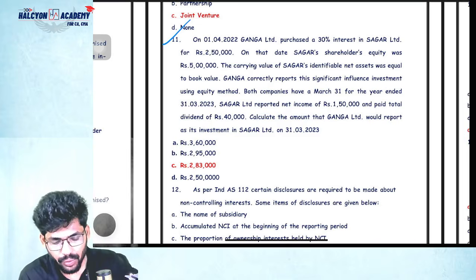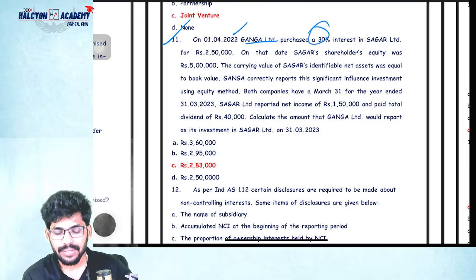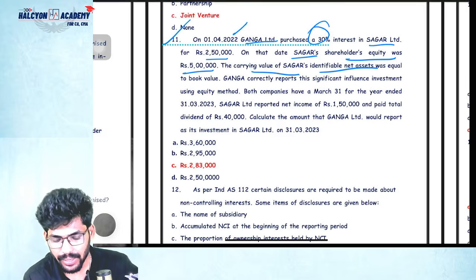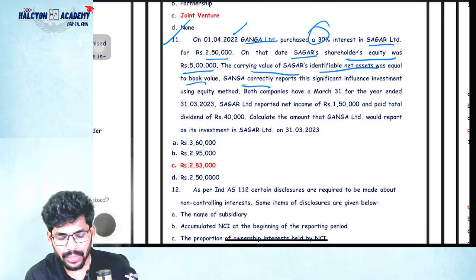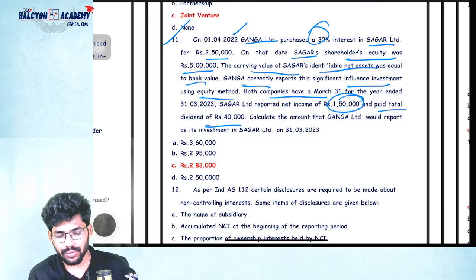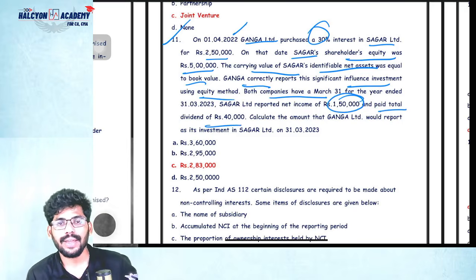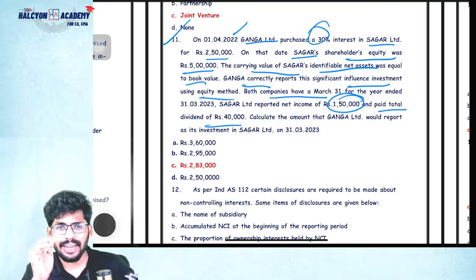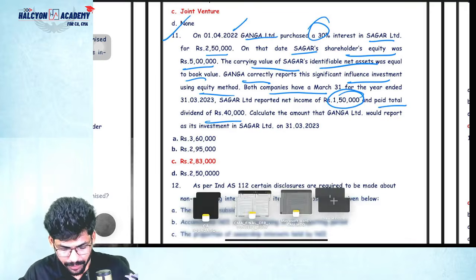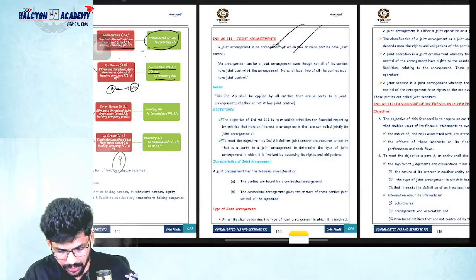Okay. On 1/4/2022, Ganga Limited purchased a 30% interest in Sagar Limited for 2,50,000. On that date, Sagar's shareholders' equity was 5 lakhs. The carrying amount of Sagar's identifiable net assets was equal to book value. Ganga correctly reports a significant influence investment using the equity method. For the year ended 31st March, Sagar Limited reported net income of 1,50,000 and paid a total dividend of 40,000. So, guys, as per Ind AS 28, what are the entries? Do you remember? First is the investment entry, right? So just wait.